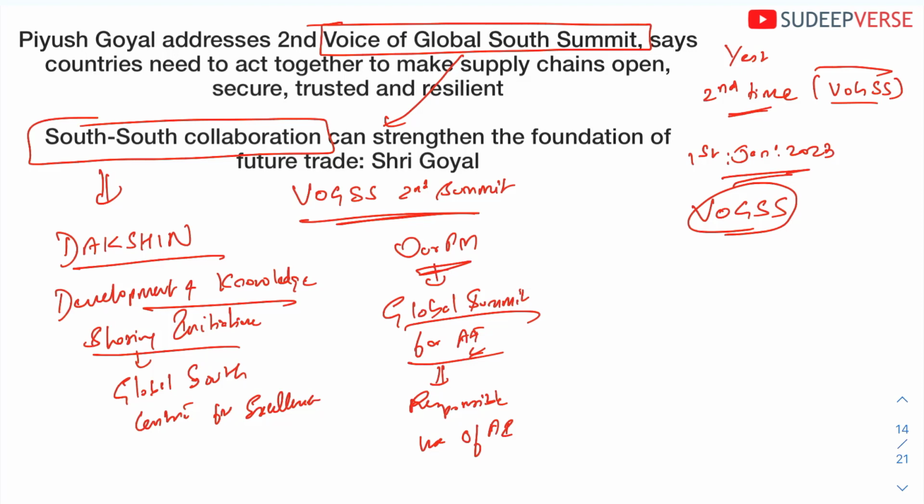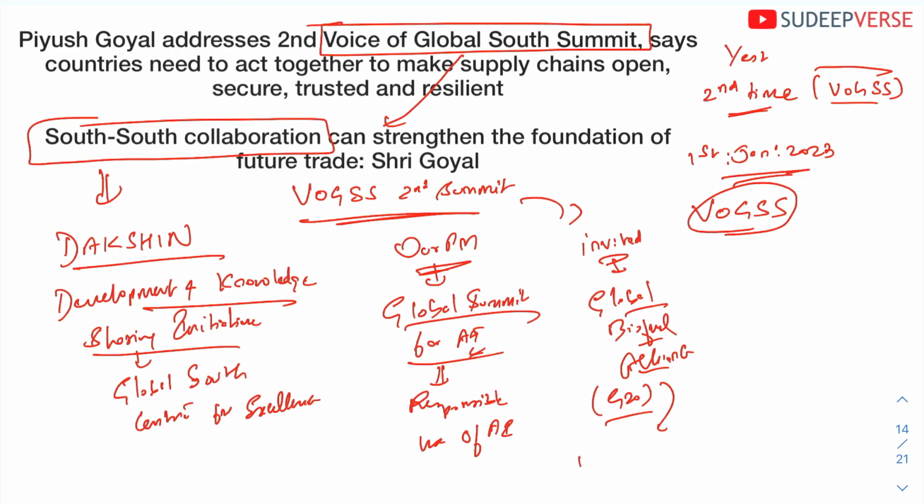The next is India has also called or invited all the countries for Global Biofuel Alliance. That is another call. This Global Biofuel Alliance was set up in the G20 presidency, and this Biofuel Alliance is to improve the market to trade biofuels.